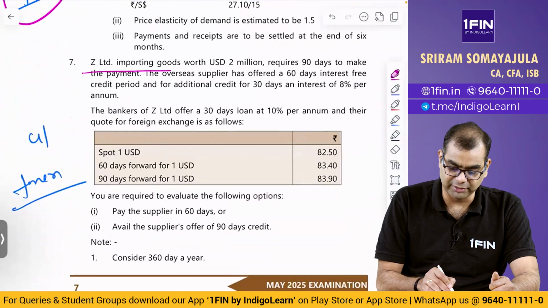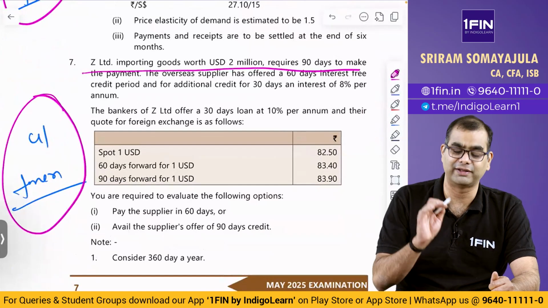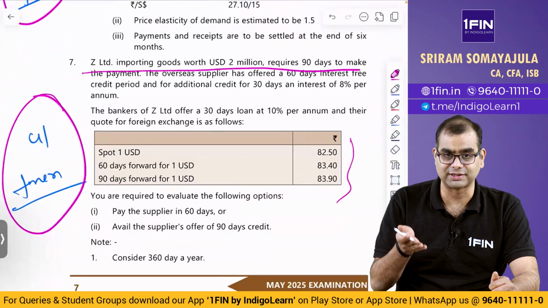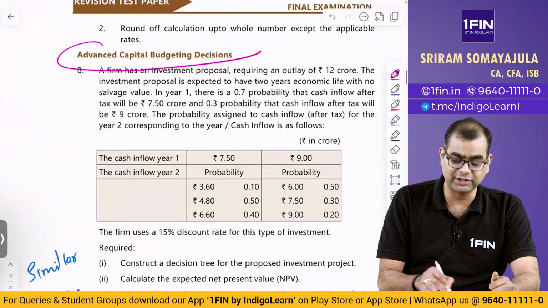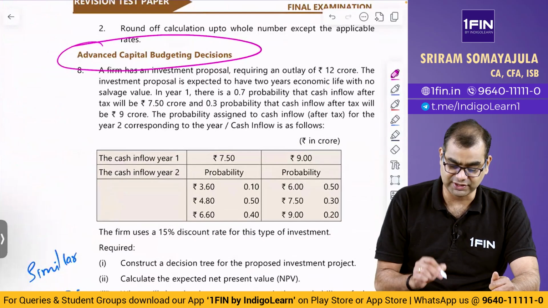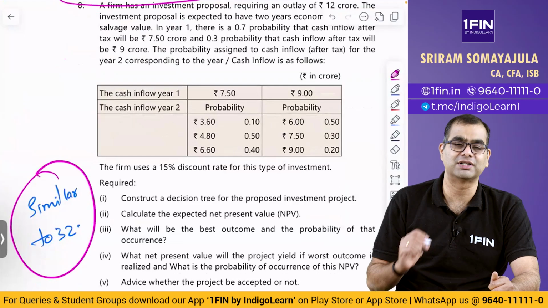Then Z Limited importing worth 2 million requires 90 days to make payment. This is also question number 41 from the Forex chapter. Thankfully the currency rates are at least looking reasonable and logical. Then advanced capital budgeting, a new chapter in AFM. This question is similar. We don't have the same to same question. Numbers have been changed. This is question number 32 in the advanced capital budgeting chapter.